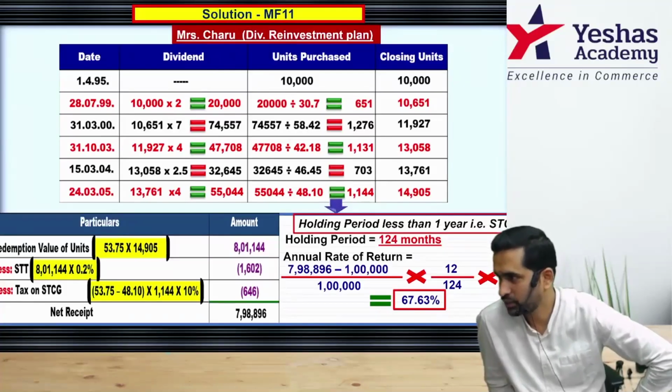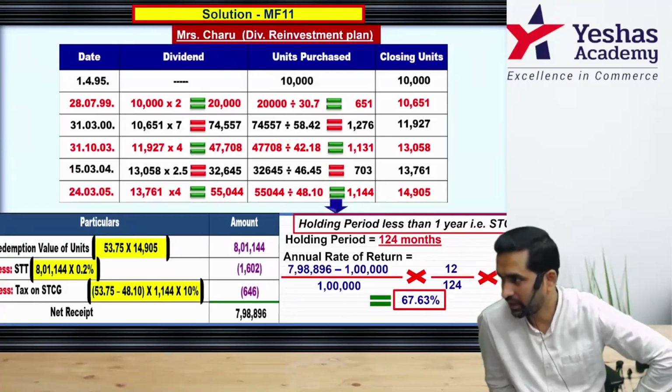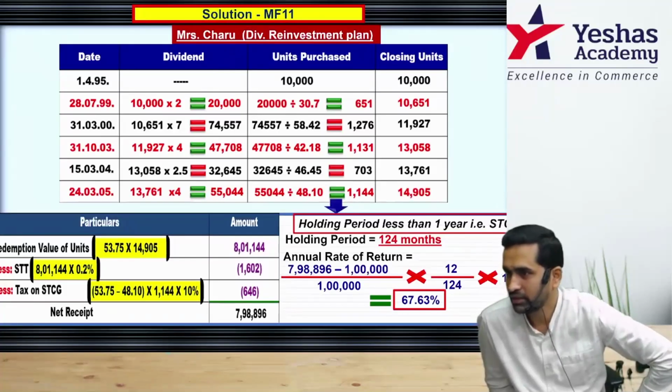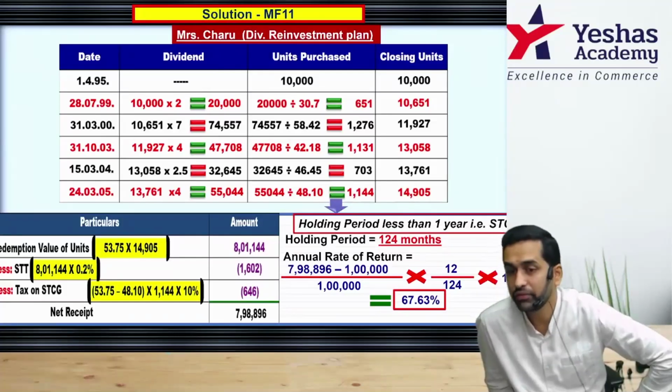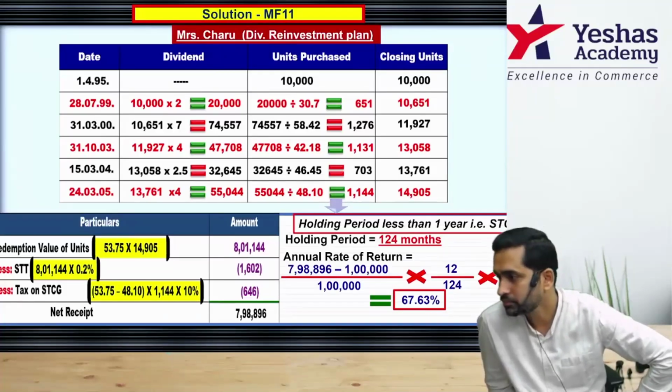Now, if they ask you in exam, which fund has performed better? The one having higher rate of return, because all of them started on same day, ended on same day. Their investment was same 1 lakh rupee. So comparison is 100% doable. Where do you have higher return? Bonus plan. If they ask you which is better, you write that as one more line conclusion. Yes. Only if they ask in this question, they haven't asked.